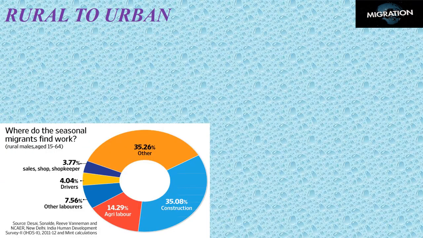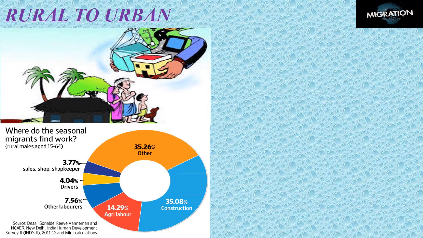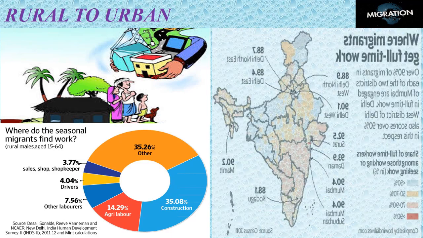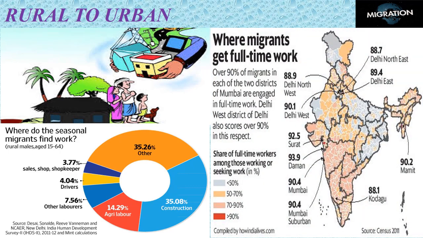Rural to urban migration. In this type of migration, people move from rural areas to cities mainly in search of better job opportunities. Apart from jobs, better educational opportunities exist in cities. There is also an opportunity to adapt and enjoy an urban lifestyle and health services. This type of migration is common in developing countries like India. A few other reasons for this type of migration are that villages cannot support a rapid increase in population, reduced food supply, shortage of land, and introduction of mechanized farming where machines replaced human labor.